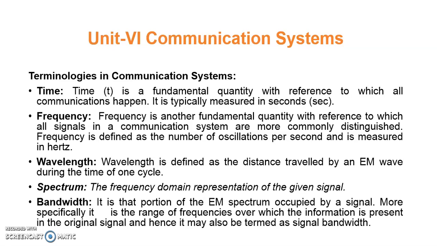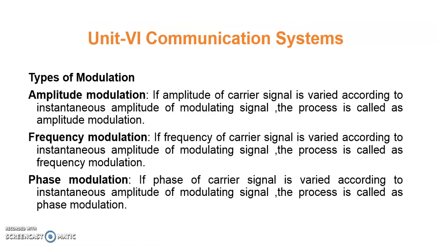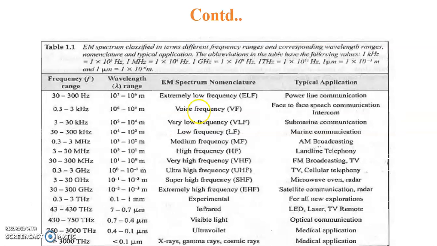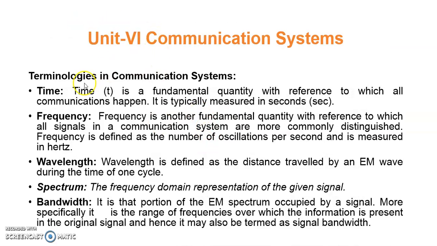In the next session, we will discuss the types of modulation techniques. Before that, we will also discuss one important point related to this: time, the quantity measured on the x-axis in seconds, and frequency, which is the inverse of time. The wavelength is defined as the distance traveled by the EM wave during the time of one cycle. So that is the definition of wavelength.